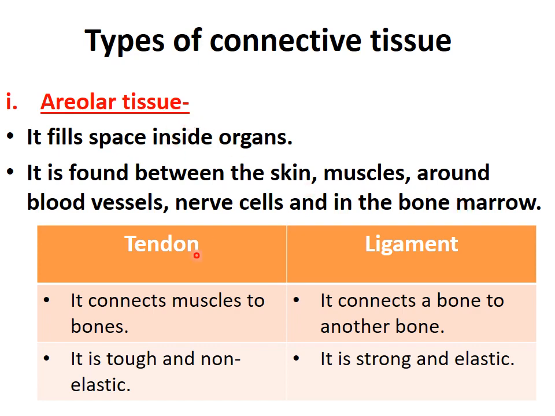Now this areolar tissue is divided into tendons and ligaments. So you need to learn the differences between them. Tendons connect muscles to bones, whereas ligaments connect one bone to another bone. Tendon is tough and non-elastic and ligament is strong and elastic. So generally one question arises: write the differences between tendons and ligaments.